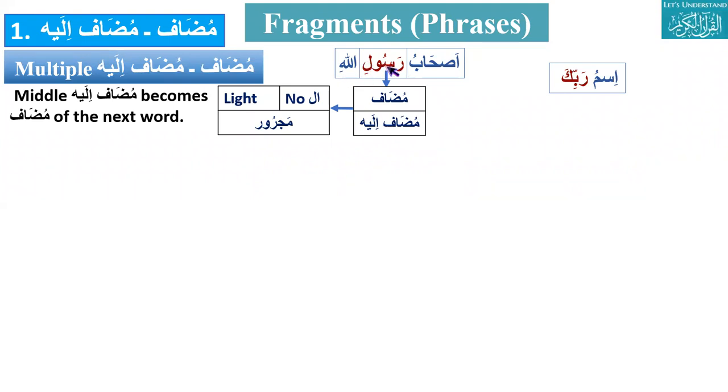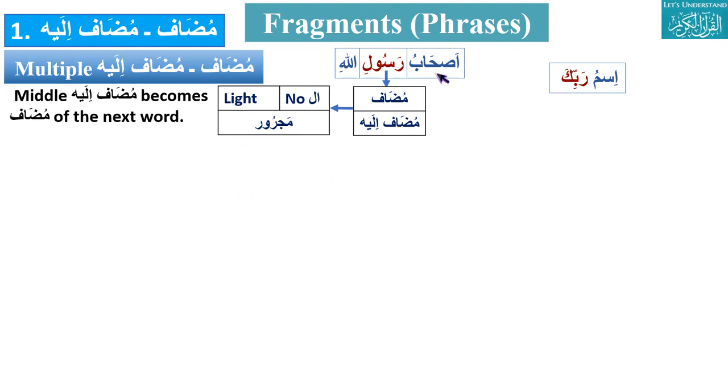Rasulillahi. The meaning of this is messenger of Allah. So before, this Rasul was mudaf ilay for ashab, but now it is mudaf for Allah. So again, is it satisfying the condition of mudaf? Yes, there are two conditions. Number one, it should be light. Yes. Number two, there is no al. Yes. Now let's go to Allah. Allah is mudaf ilay for Rasul now, and mudaf ilay is always majroor.